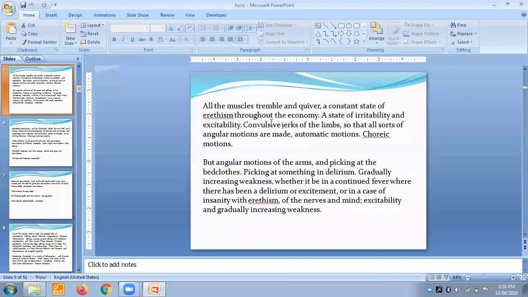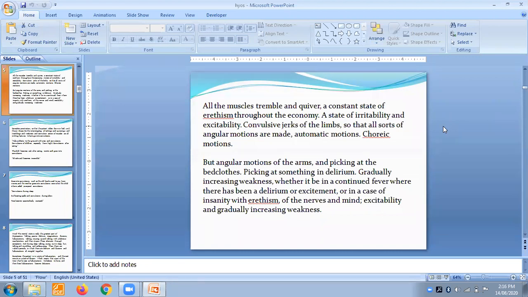Convulsive jerks of the limbs, so that all sorts of angular motions are made, automatic motions, choreic motions. Okay. Now, what do you mean by choreic motions? Choreic motions means tremors. Okay. There are a lot of tremors, and all these things come up with the convulsive states. There is a lot of convulsions. There are angular motions. There are automatic motions made by these muscles. But angular motions of the arm, picking at the bedclothes, picking at something in delirium, gradually increasing weakness.